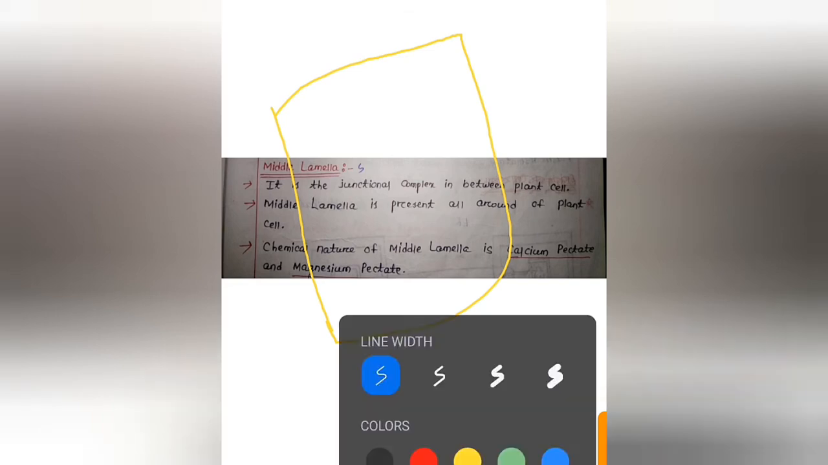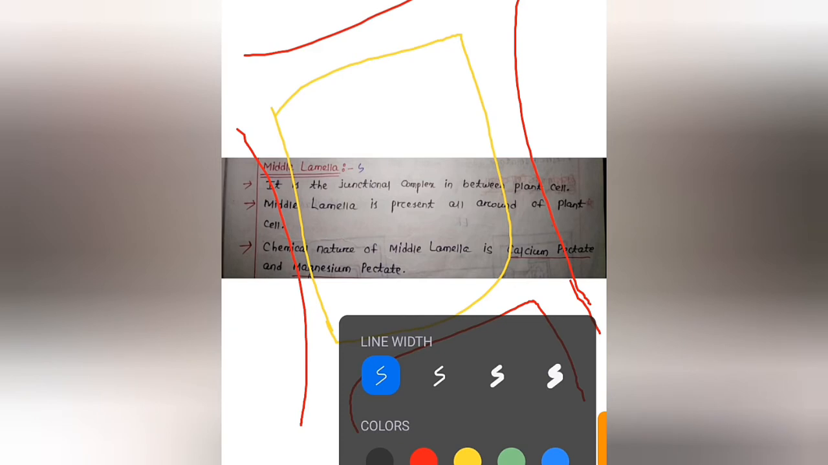Look at the diagram here. If this is the structure of a cell, next, the cells are connected. This part is called middle lamella. This part is called middle lamella.